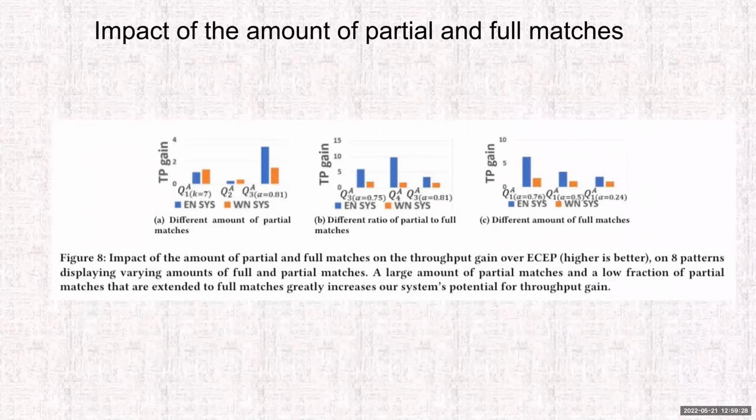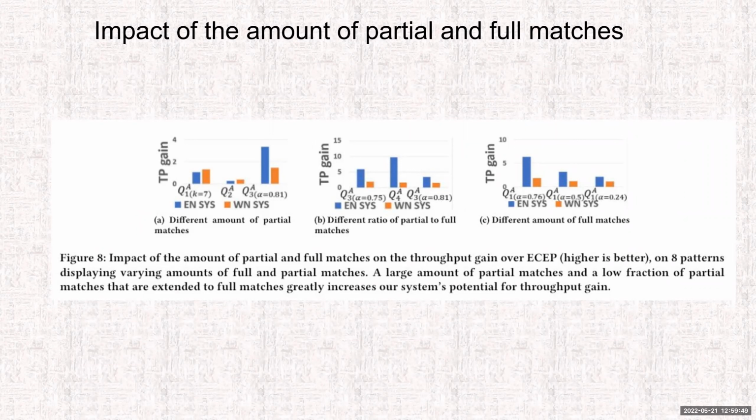In the first experiments, we tried to assess the impact of the amount of partial and full matches. For example, in this experiment, we tested on patterns with different amounts of partial matches, where Q3A had the largest amount of partial matches. And in this case, our throughput gain was the largest.